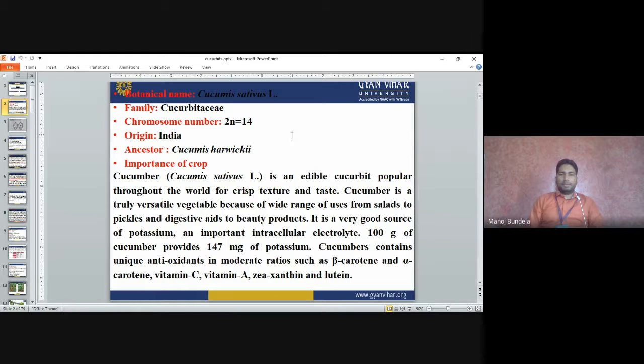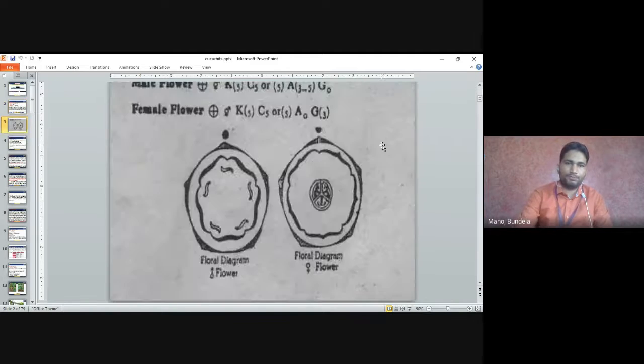Cucumber contains unique antioxidants in moderate ratio such as beta-carotene and alpha-carotene, vitamin C, vitamin A, zeaxanthin and lutein. So these are the important vitamins present in cucumber. Here you can see the flower diagram of cucumber, male flowers and female flowers.